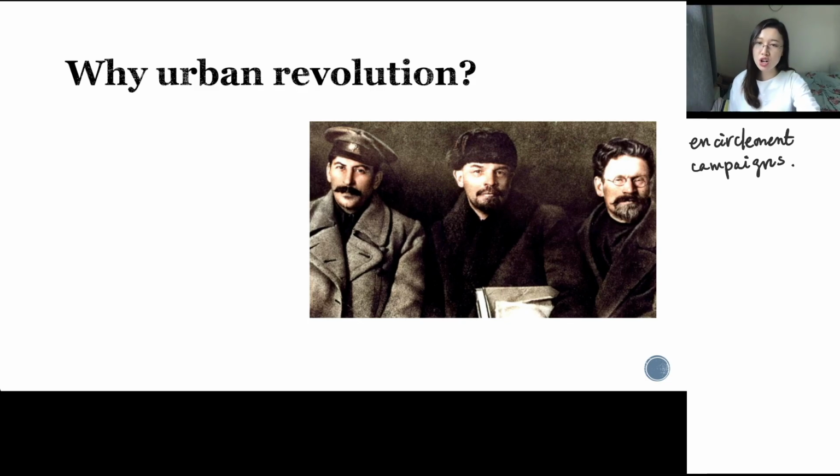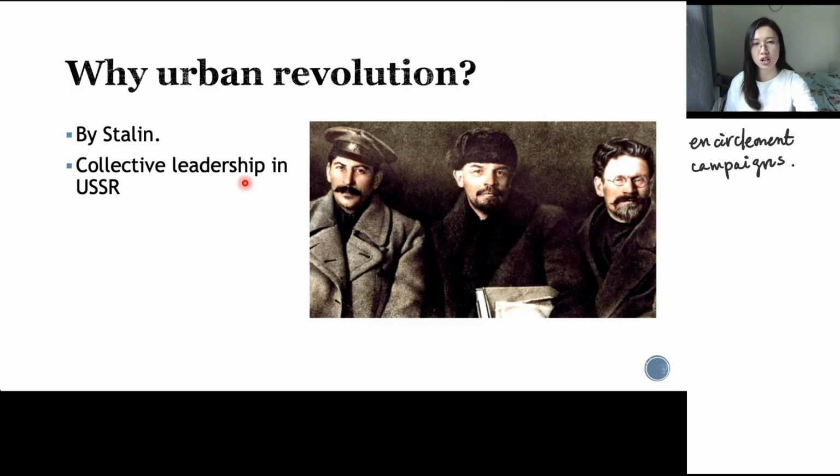You can see in this picture, we have three important leaders in the USSR. In the middle, it was Lenin, who was the leader of the party, and on the left side, we have Stalin, and on the right side, we have Trotsky. And Lenin, as the leader of the USSR, died in 1924, and after that, the USSR started a collective leadership.